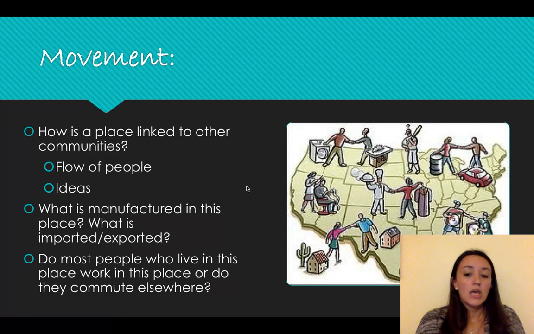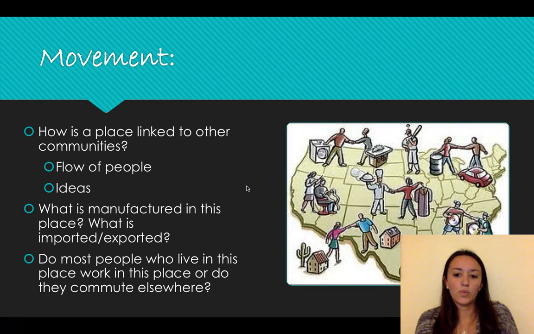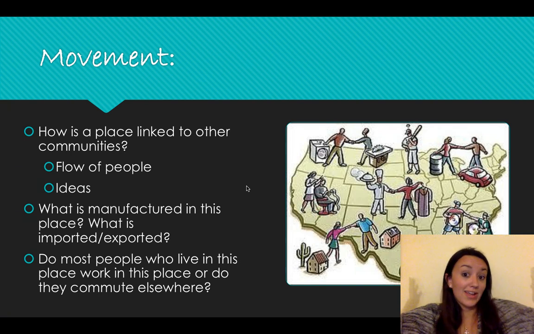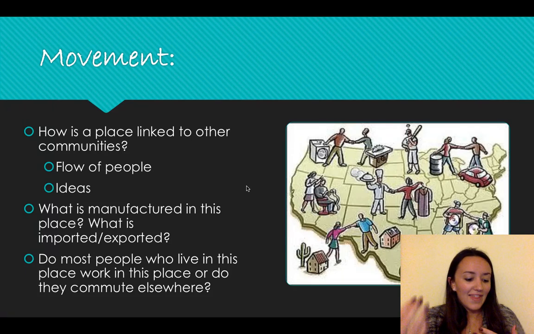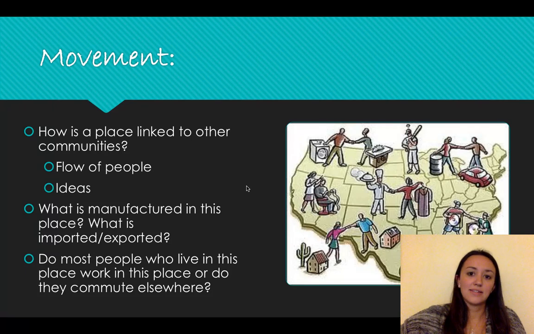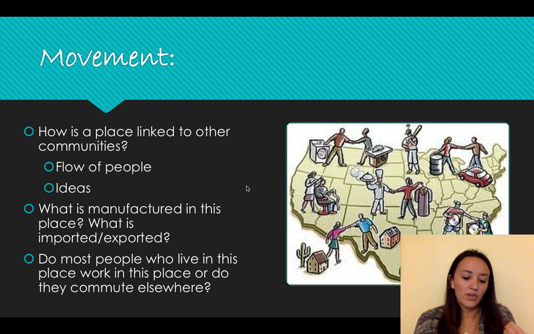Make sense? Another example of that is what is manufactured in this place, what is imported and exported. What is a prime export? Like, let's think, avocados, very popular in Mexico. We get them up here. They're shipped up here constantly. I love avocados. So in that regard, the movement stands that the United States is connected to Mexico. So it's just showing how, whether it's through tangible things or things such as religion, culture, and language, that we are connected to other places and how we are bridging the gap of the whole world. Make sense?